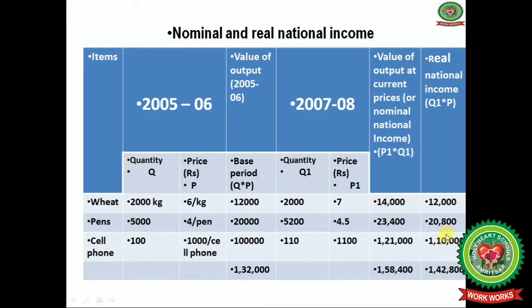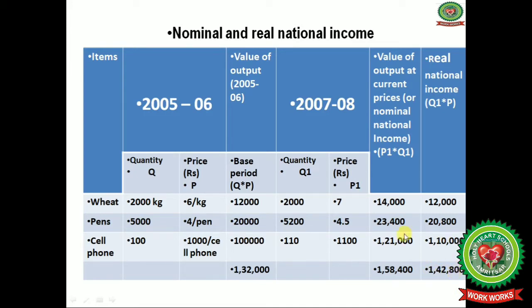Done. So when we multiply with the base year prices, we get a different figure. Same quantity Q1 is multiplied by price P0, and whatever output we get is our real national income, that is